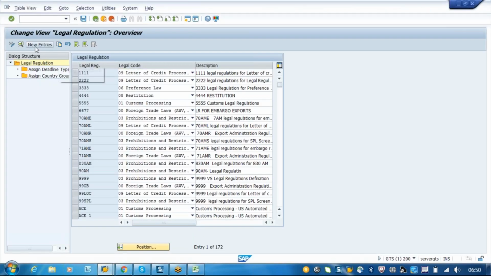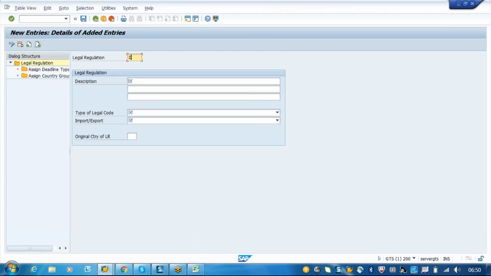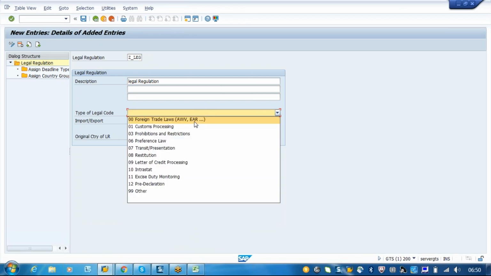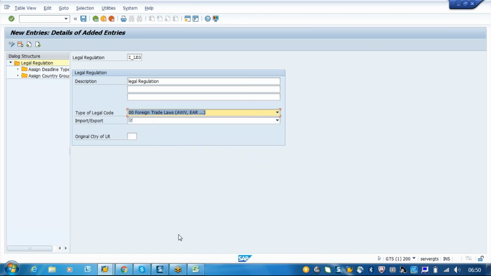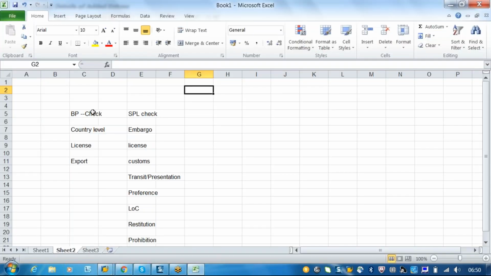I'll just define a new one. I'll just say jet underscore leak. New legal regulation. So this code will control what kind of check it has to perform. So foreign trade laws, if you enter the 00, as per our discussion, all these checks, SPL, embargo, and license, all put together are called compliance checks.